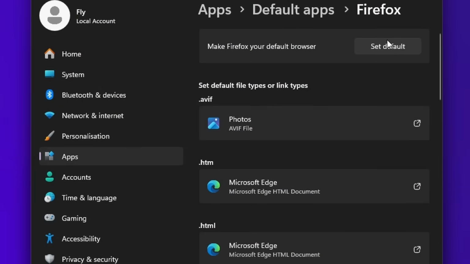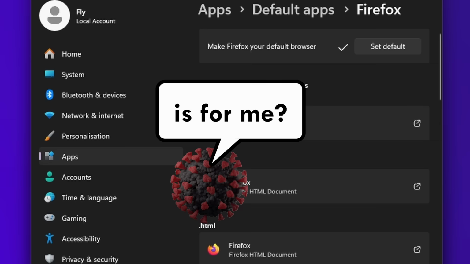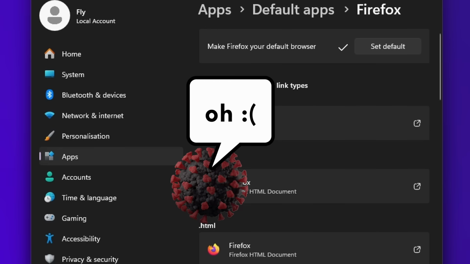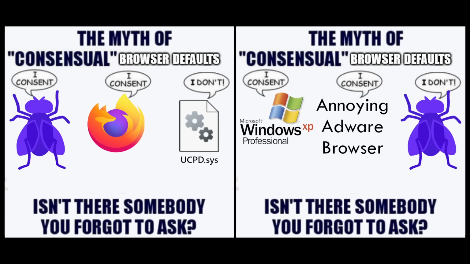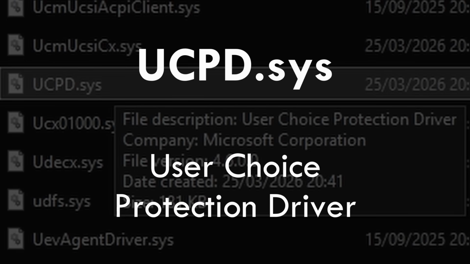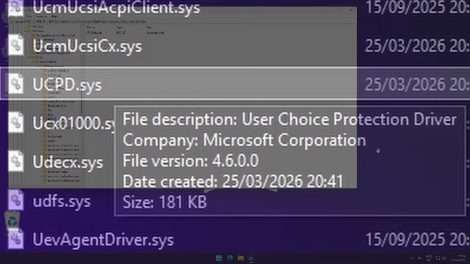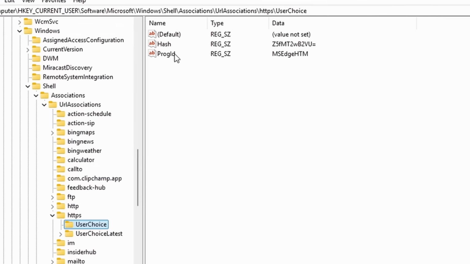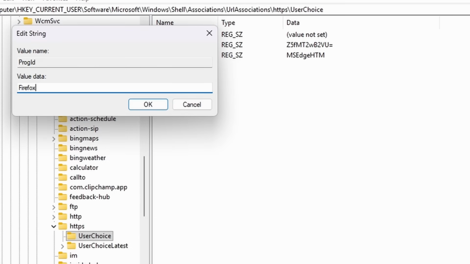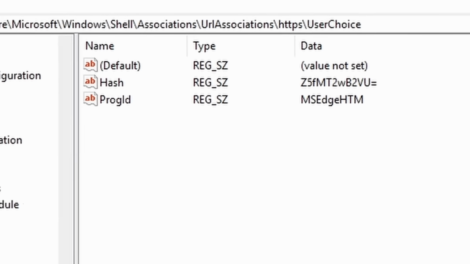Thus, Microsoft was forced to make changing your default browser easy again, while at the same time not opening the door to scammy companies trying to hijack all the system defaults. So in 2024, they came up with a brand new thing to satisfy both ends of the equation: UCPD.sys, which is short for User Choice Protection Driver. Its purported job is to protect the user choices. To do so, it will stop unintended edits to certain registry keys that represent user choices, for example, your default browser.